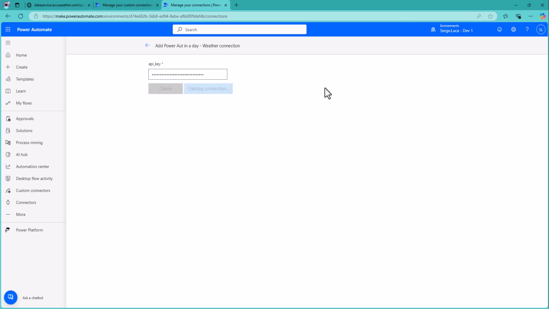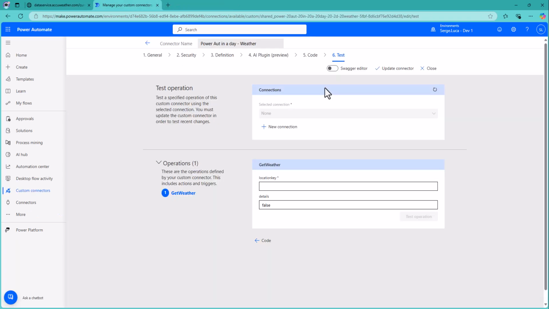Okay. Create connection for the test. Right? Don't forget to wait a little bit, and then you have to refresh. You have to make sure that the connection you have created is selected, it is the good one. So we need to refresh a bit. And then you can get to operation, where you have to provide the location key. Again, this is this. That's the one for Brussels.